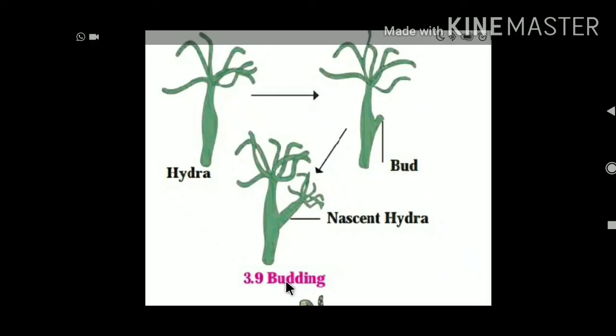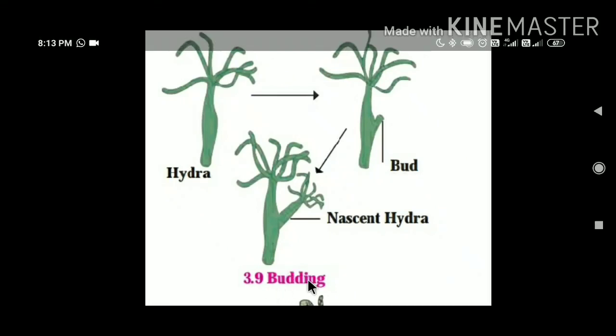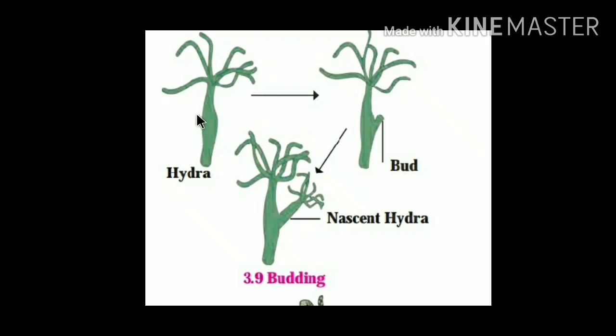Third method is budding. In case of hydra, under favorable conditions, at specific parts of its body an outgrowth is formed by repeated divisions of regenerative cells of the body wall. This outgrowth is called a bud. The bud grows progressively and finally forms a small hydra.